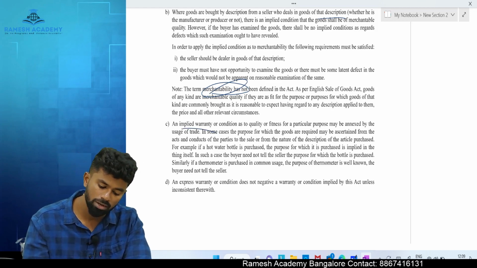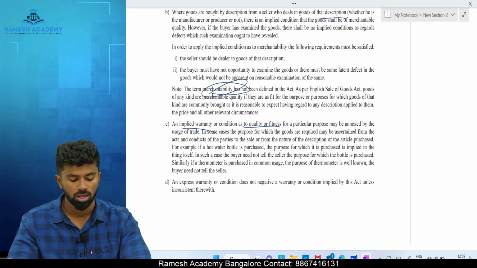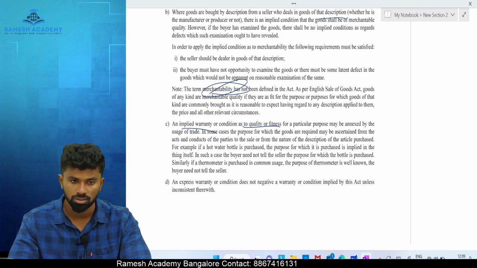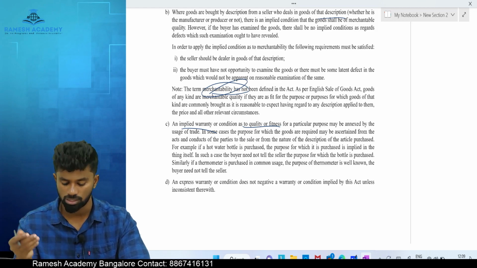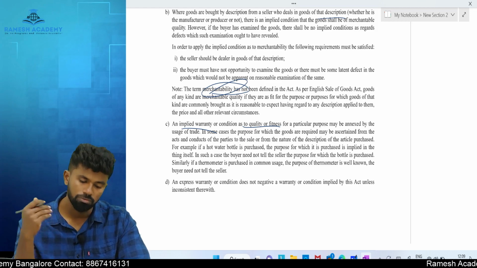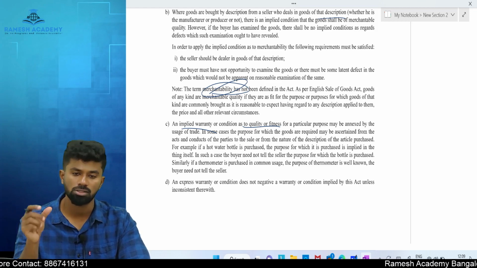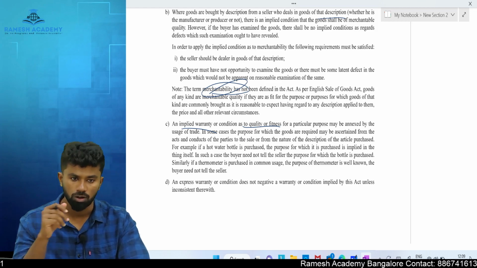Next, there is an implied warranty or a condition of quality or fitness for a particular purpose annexed by usage of trade. When I gave an example of this dental example, if something is a practice or a custom which is similarly followed again and again in a particular scenario or situation, that also is required to be followed.